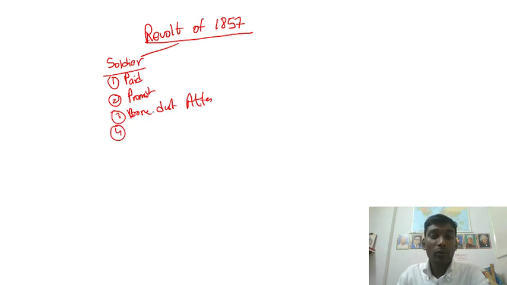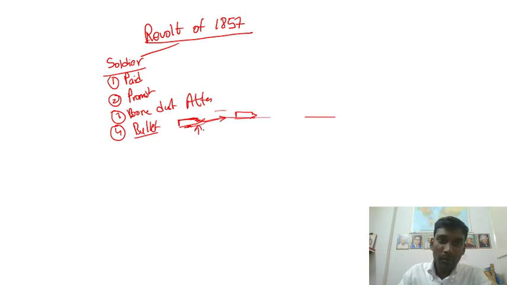Then the fourth one was the bullet or the cartridges. A new Enfield. Suppose this is the bullet. It was covered by a fatty layer. The soldier had to bite and remove it, and then the bullet was inserted into a gun and fired. That is how it was used. But the problem was that it was made of cow and pig fat, so some of the Indian soldiers refused to use it.